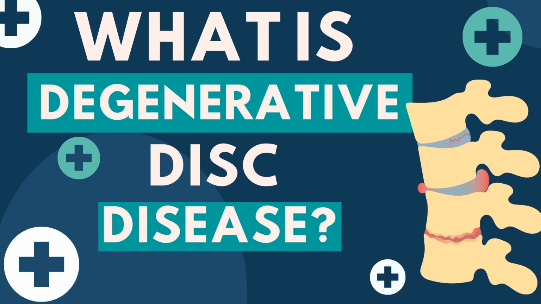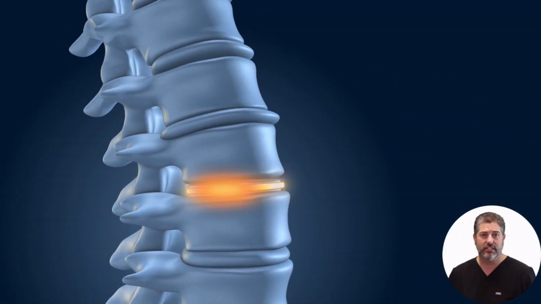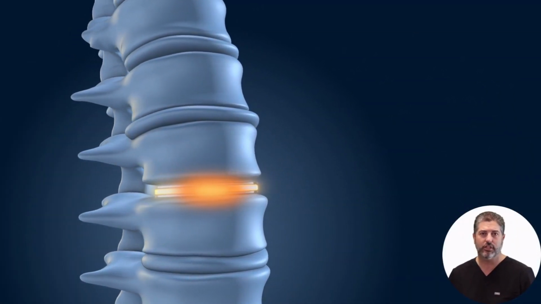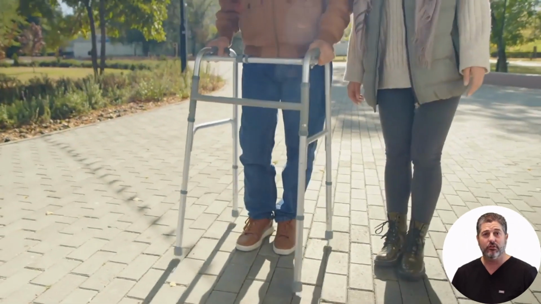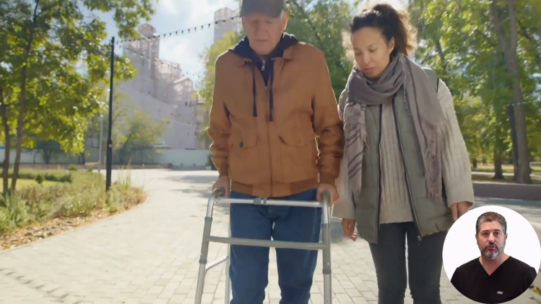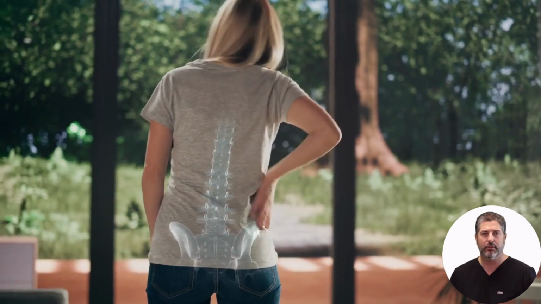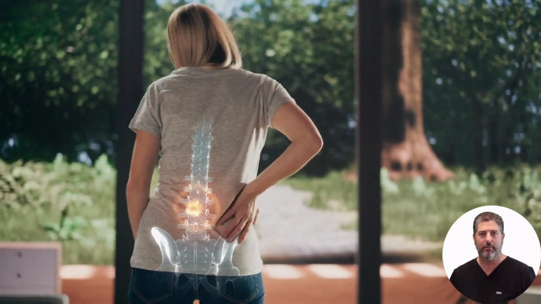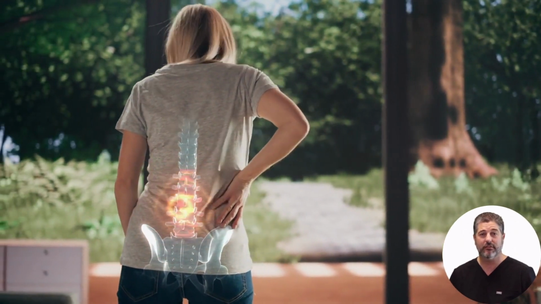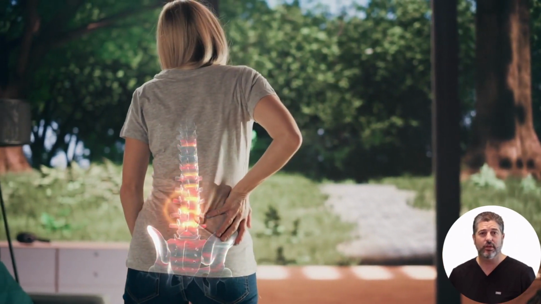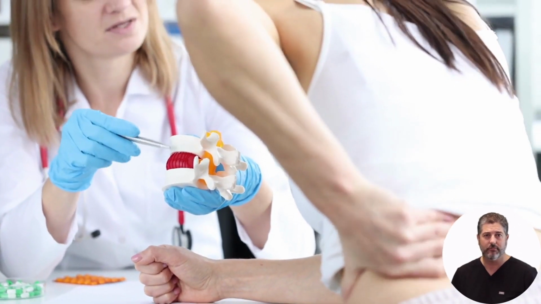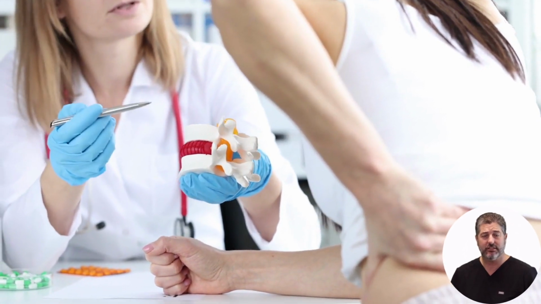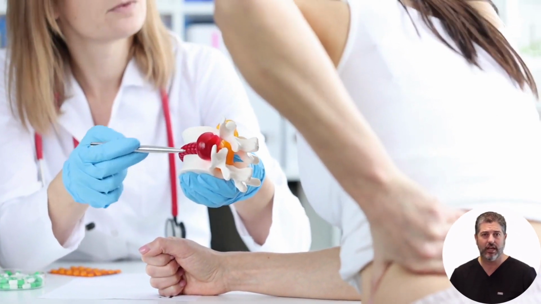What is degenerative disc disease? Degenerative disc disease is a condition where the spinal discs wear down over time, causing pain and potential mobility issues. Common causes include natural aging, wear and tear, injury, and genetic predisposition. Symptoms can include chronic low back or neck pain, intermittent severe pain, numbness, tingling, and weakness. Diagnosis usually involves a physical examination, patient history, and imaging tests such as X-rays or MRIs.